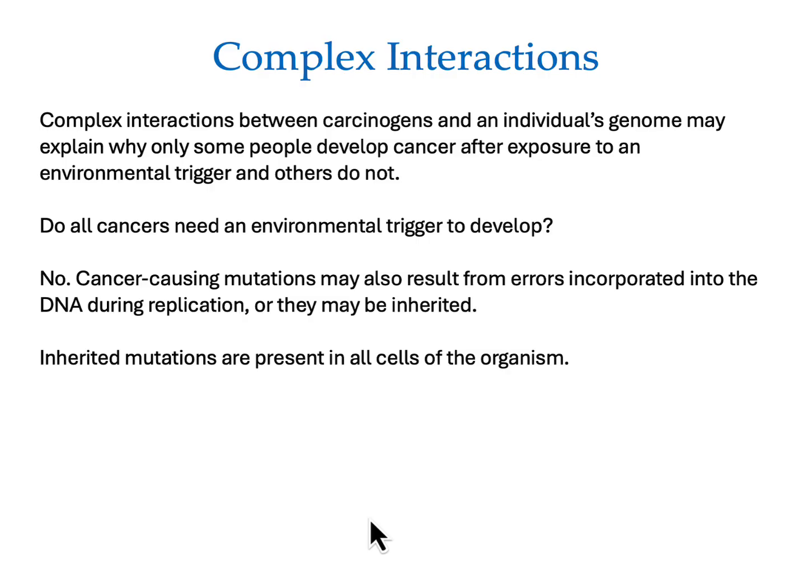So if there's a mutation that's inherited, this would have come from the egg or the sperm cell, and then the egg and the sperm cell in combination form the first cell of a new life, and then as that zygote, which is the first cell of a new life, has cells that are dividing, it will carry that mutation throughout the entire developing embryo.